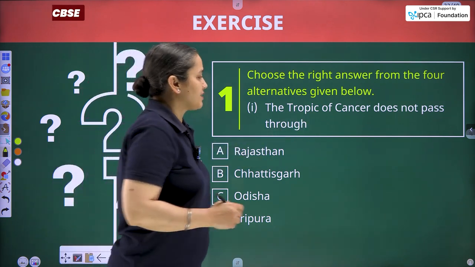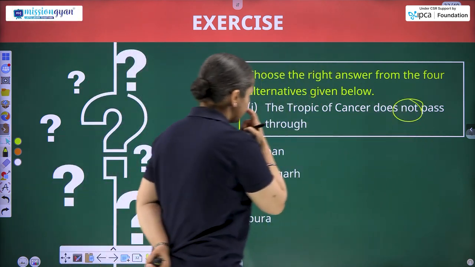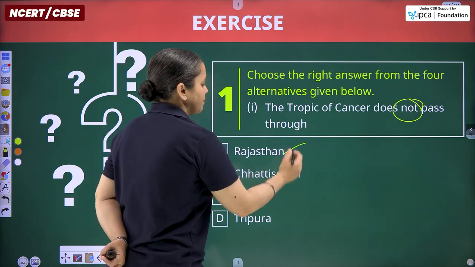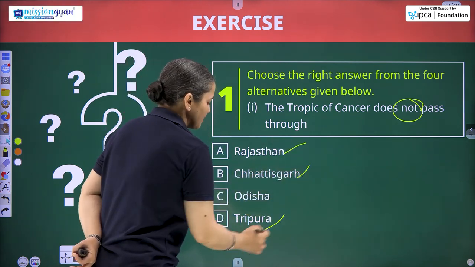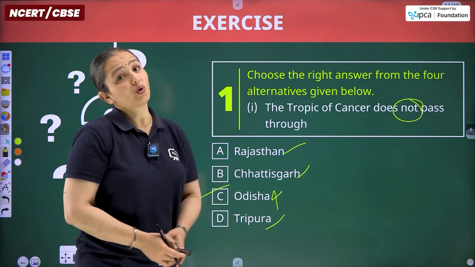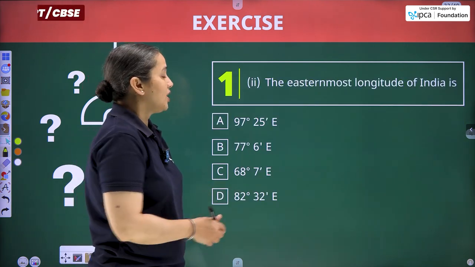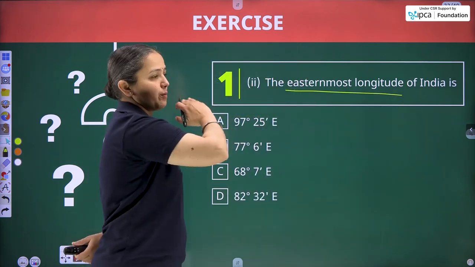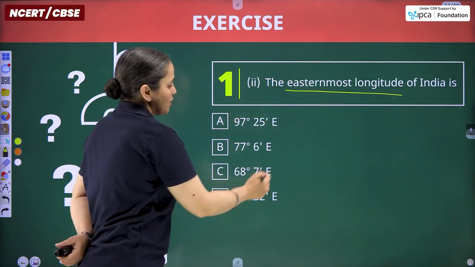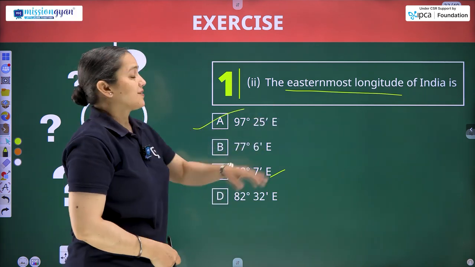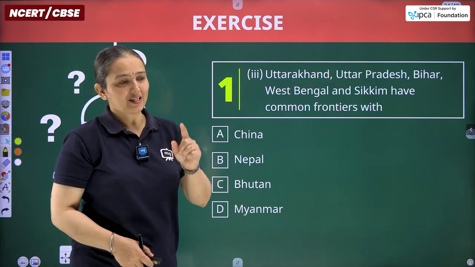The Tropic of Cancer does not pass through either of which state? It passes through Rajasthan, Chhattisgarh and Tripura as well, but it doesn't pass through Odisha. So our answer will be Odisha. Next question: the easternmost longitude of India is... we are talking about the easternmost extent. This is the westernmost and this is the easternmost. So 97 degrees 25 minutes east.